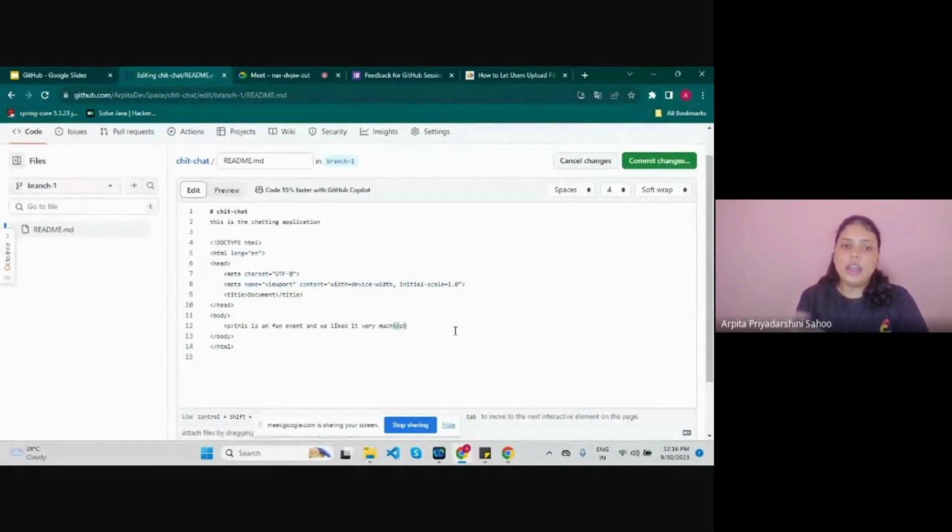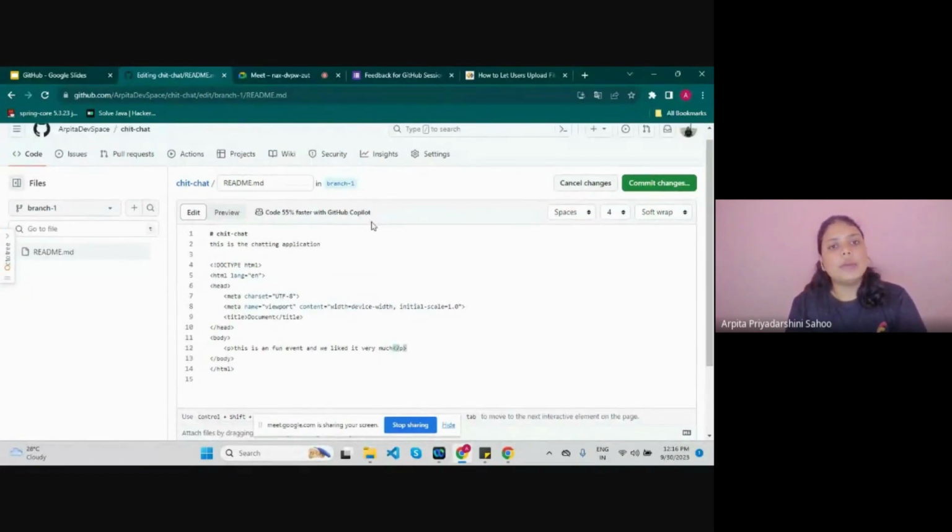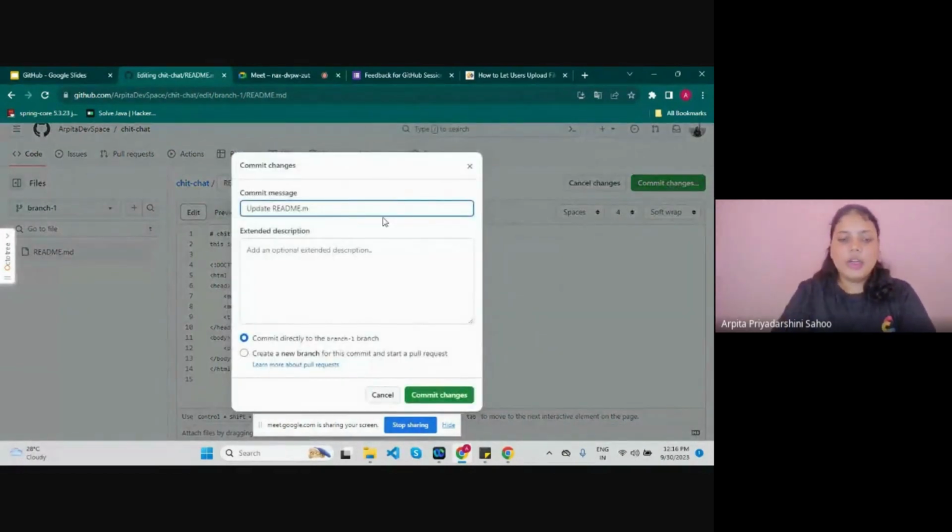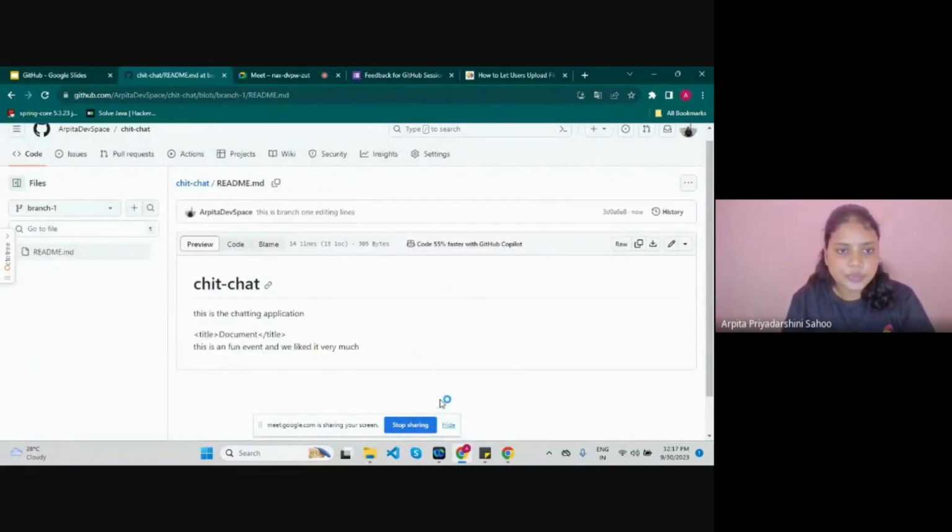Let's see what happens after adding this. As previously, it is so commit changes. Yes, I want to commit this, as a commit message or as a reference. I can say this is branch 1, editing files, editing lines, we can say. Yeah. So commit changes.